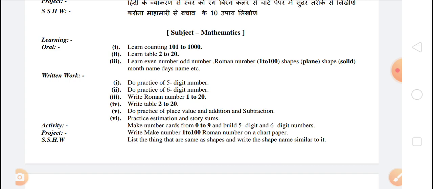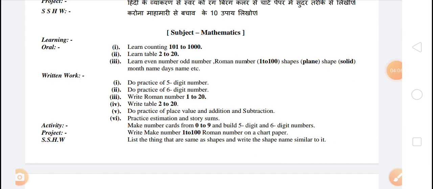In activity work, make number cards 0 to 9 and build 5-digit and 6-digit numbers. You have to make number cards like 0, 1, 2, 3, 4, 5, 6, 7, 8, 9, and build 5-digit and 6-digit numbers from the number cards. And in project work, you have to make Roman numbers 1 to 100 on a chart paper. On a chart paper, you have to write Roman numbers 1 to 100.